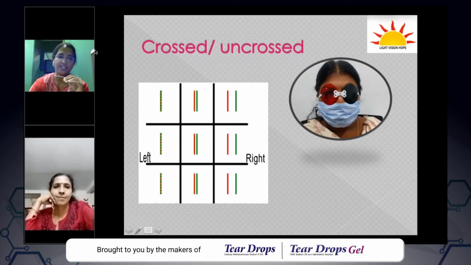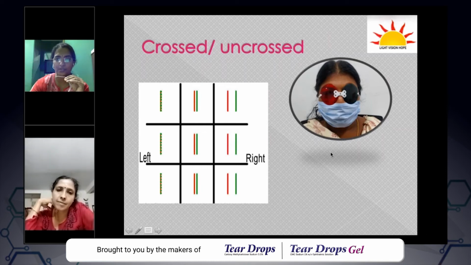So here comes the concept of crossed diplopia or uncrossed diplopia. If you are wearing a red glass in front of the right eye and seeing the red image to the extreme right, it is uncrossed. But if you are seeing a green image to the right, it means that image is seen by the left eye, because the green glass is in front of the left eye. So if she is seeing a green image, it is a crossed diplopia, and if it is a red image, it is an uncrossed diplopia. Some of you may be a little bit confused here.